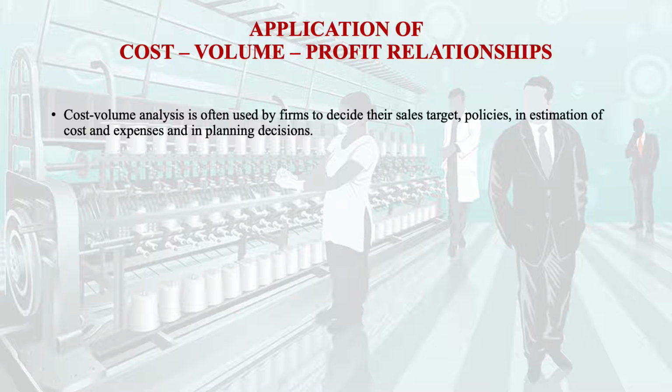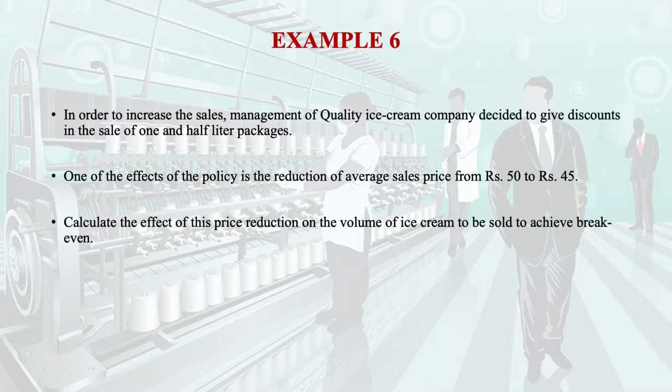Now, we will see how the cost volume profit analysis is applied in case of different examples. It is used to decide sales targets, policy, in estimation of costs and expenses, and in case of planning any strategic decision. Again, we are taking the same example of Quality Ice Cream.